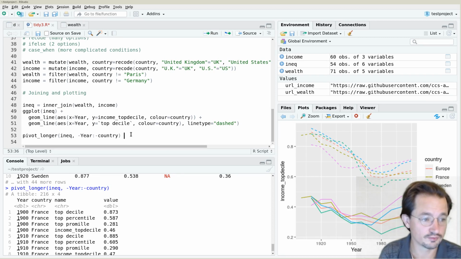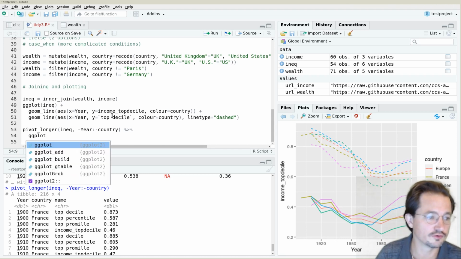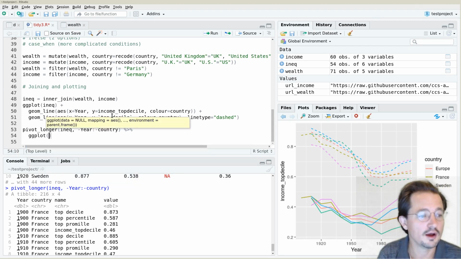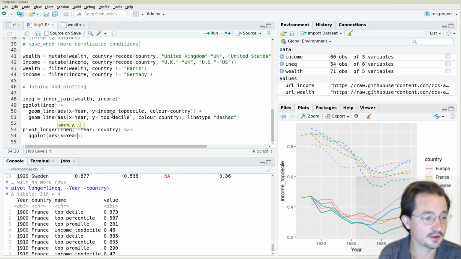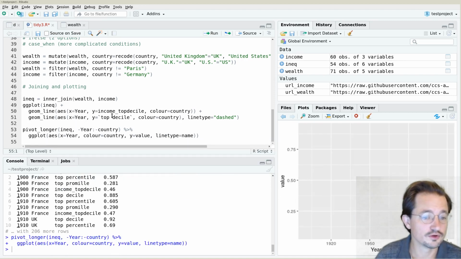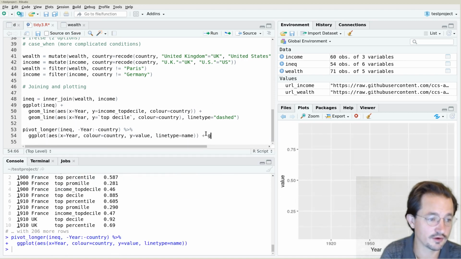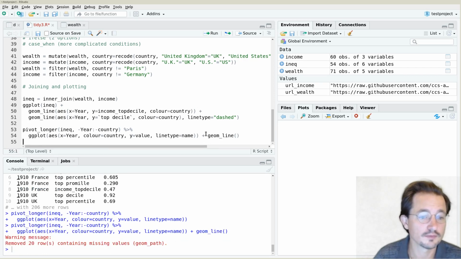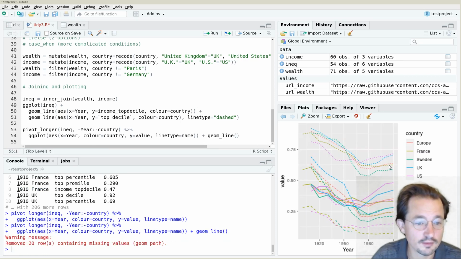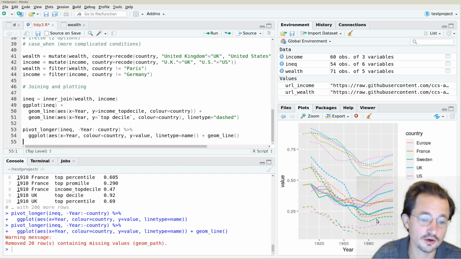And this we could plot, and I'll use the pipeline notation here to immediately feed the result of the pivoting to a ggplot. We can plot this data, and we could say the X is the year again, the color is the country, the Y is the value, and now we could say that the line type equals the name. And then all of a sudden we get all the lines if I would have asked for a line. And now we get all the lines for the income top decile, the wealth top decile, wealth top percentile, wealth top promile.